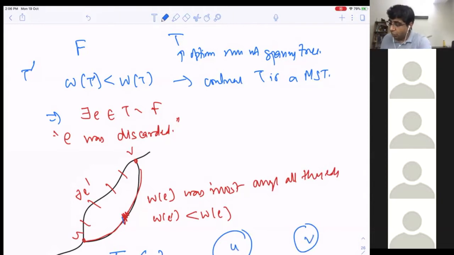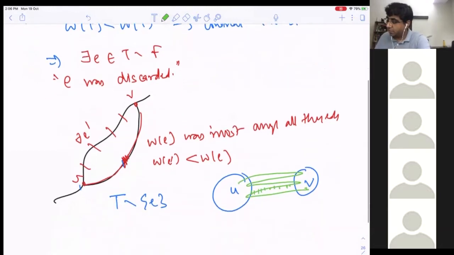And clearly, because it is a cycle, there exists some edge here which is not in T. So let's look at this path from U to V. This path will go from here, maybe here, and pick any edge on this path which is not in T, and just add that. Now you have got another T prime.